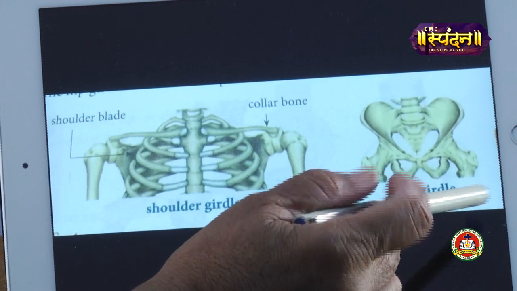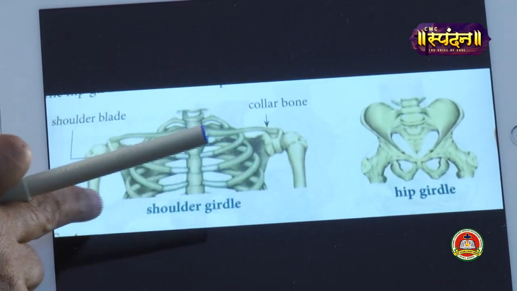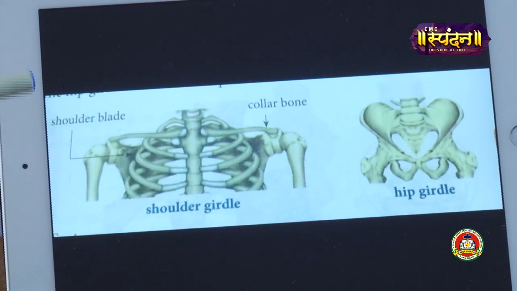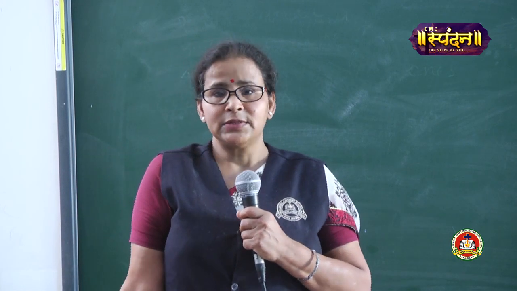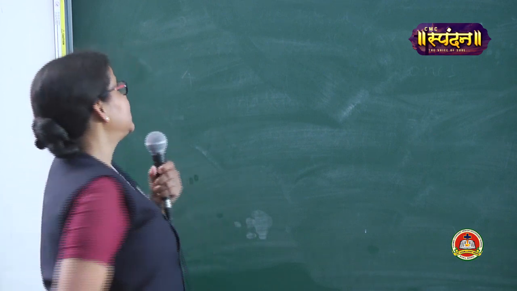Right. Now when we have studied all these small parts of the skeleton, what is the function of the skeleton? So let us now come to the functions of the skeletal system. Mainly there are four functions of the skeletal system.